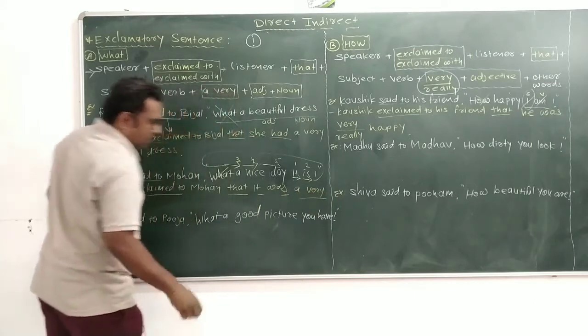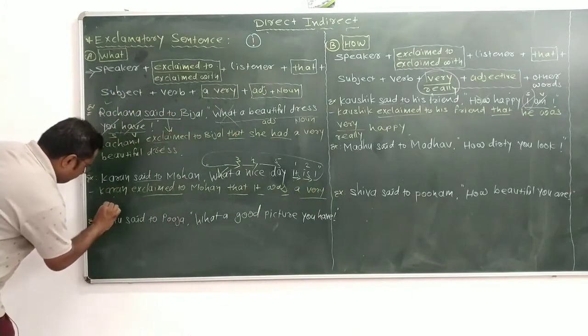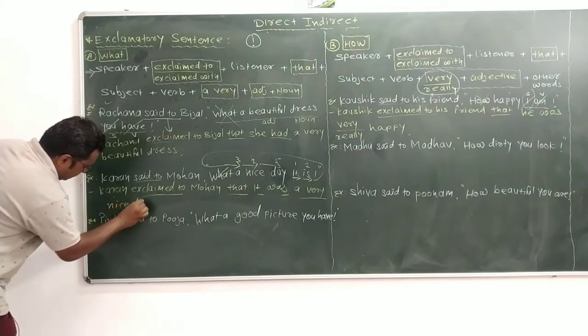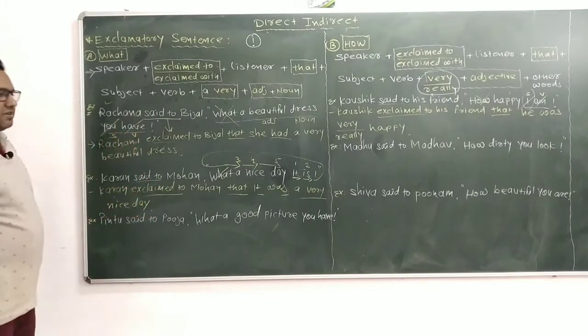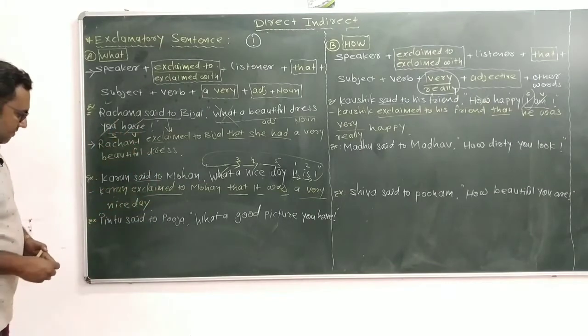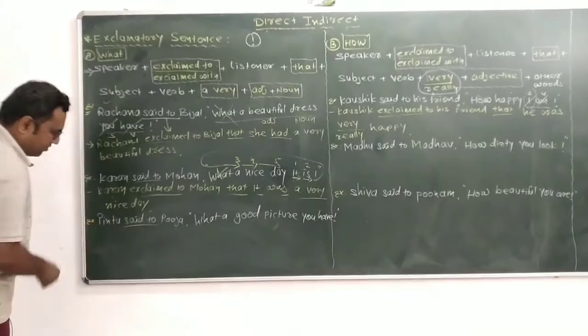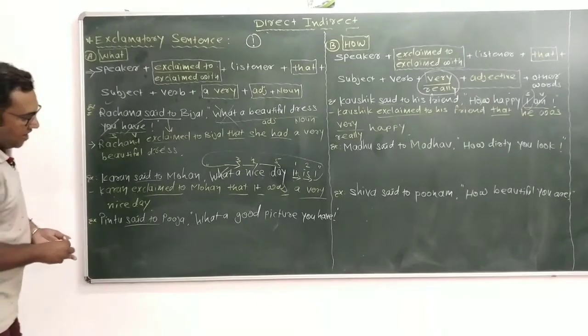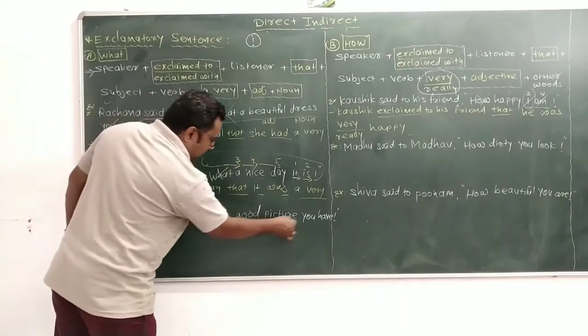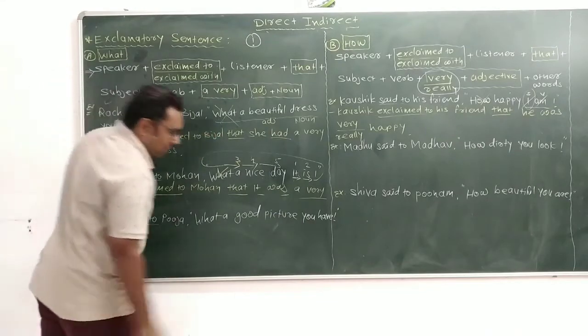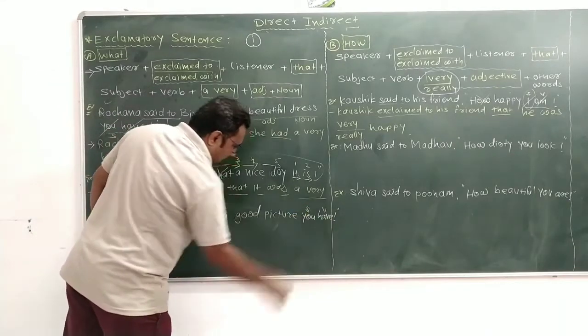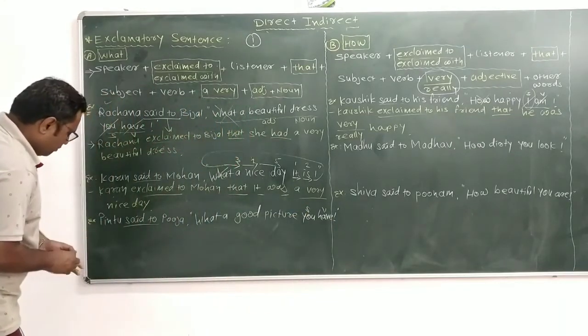It was a very nice day. Next, Pintu said to Pooja, "What a good picture you have." So what is the subject here? You. After that, the helping verb have.